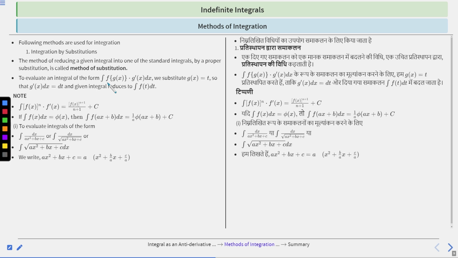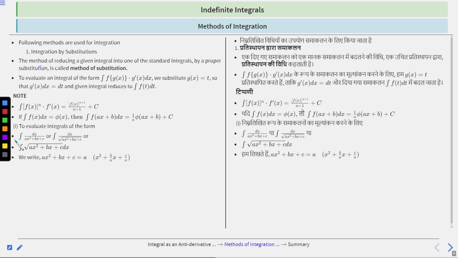To evaluate an integral of the form integration of f of g x into g dash x dx, we substitute g x is equal to t, so that g dash x dx is equal to dt, and the given integral reduces to integration of f t dt, right? Now note that integration of f x to the power n into f dash x is equal to f x to the power n plus 1 upon n plus 1 plus c, right? So integration of f x to the power n into f dash x is equal to f x to the power n plus 1 upon n plus 1 plus c.